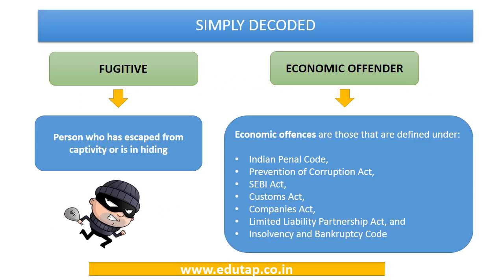So if we try to simply decode this particular bill, we'll find that this bill is very easy once we understand who is a fugitive and who is an economic offender. Now in the bill we will find some technical definitions. Now first let us look at the simple meanings of these. So the fugitive means a person who has escaped from captivity or is in hiding. So this is a person who has escaped from captivity or he is hiding.